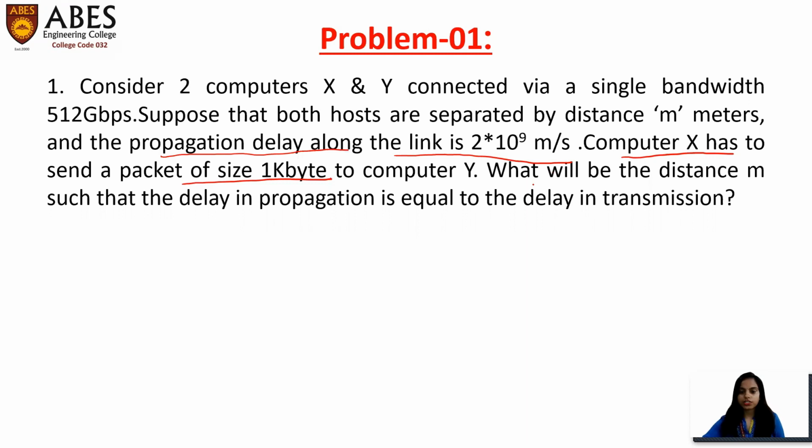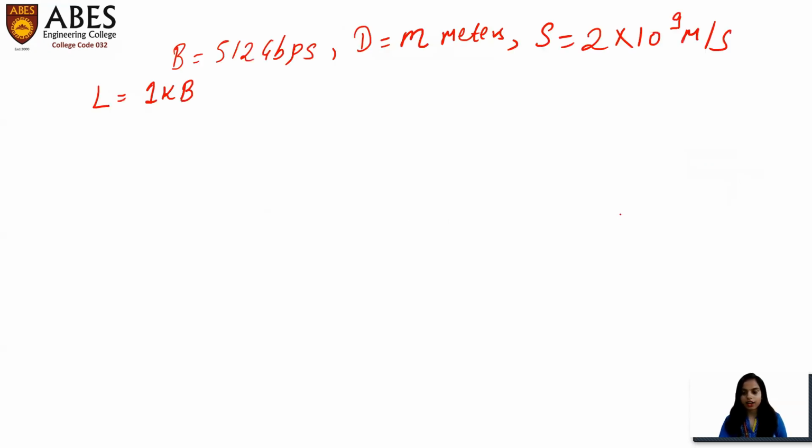Okay. Now the question is asking that what will be the distance m such that the delay in propagation is equal to the delay in transmission. So what they are saying is that we have to calculate the distance. And they are saying that propagation delay is equal to the transmission delay. So this is what they are saying.